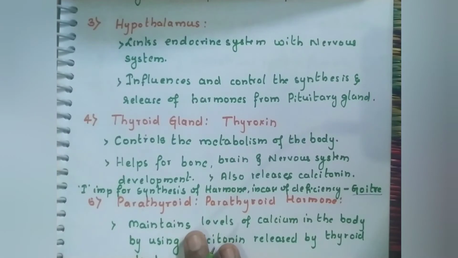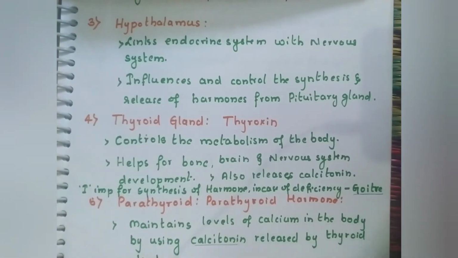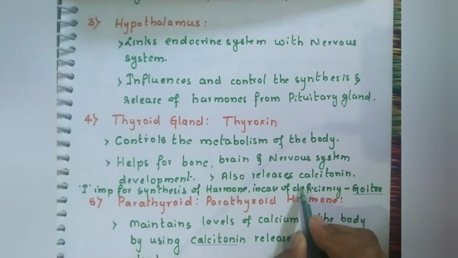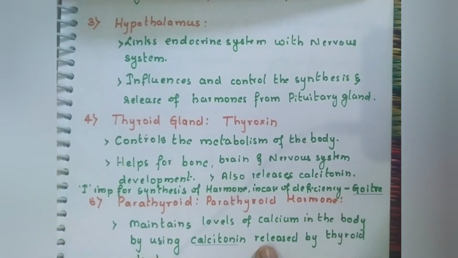Okay, so next one is the parathyroid gland. The parathyroid is present near the thyroid gland itself. It maintains the levels of calcium in the body, working with calcitonin released by the thyroid gland. Calcitonin helps to maintain the levels of calcium in the body. Okay, why is calcium important to us? Please comment down below.